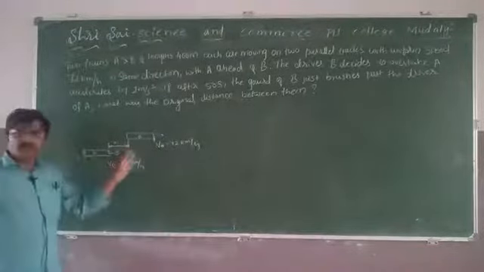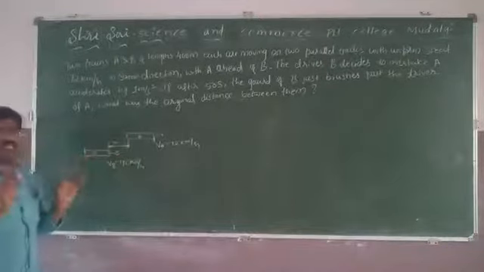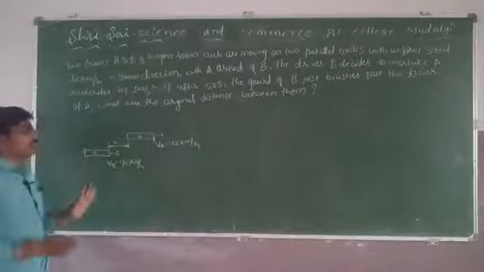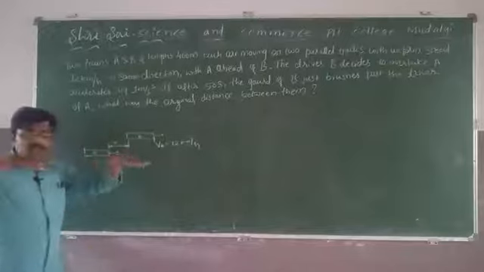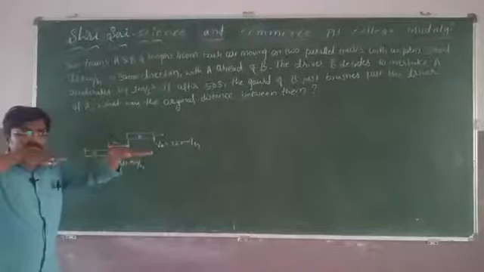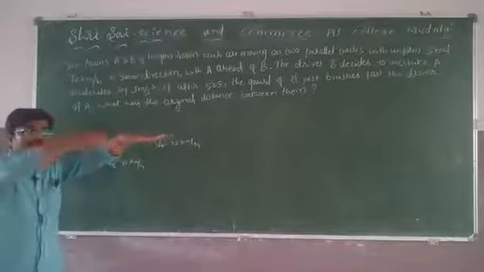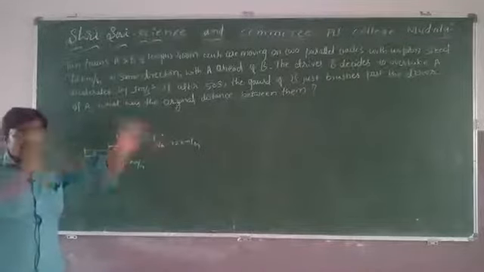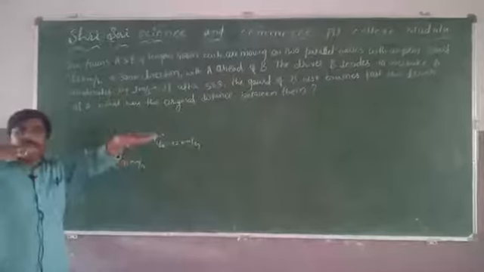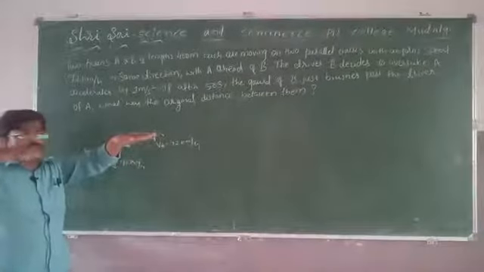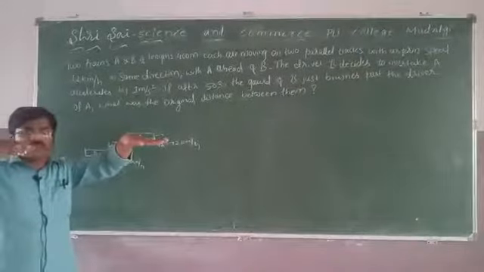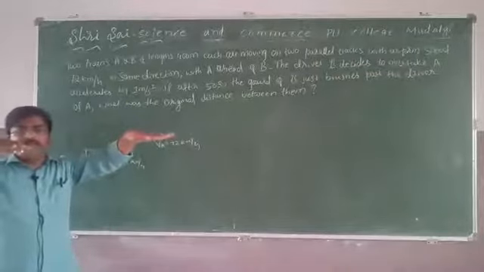It's a very lengthy problem. Carefully read once or twice, definitely you will understand. Both are moving on parallel tracks with the same speed initially, but A is ahead, B is lagging. The gap, how much? We don't know. That is what we have to find out. After some time, B decides to overtake A, therefore he accelerates.